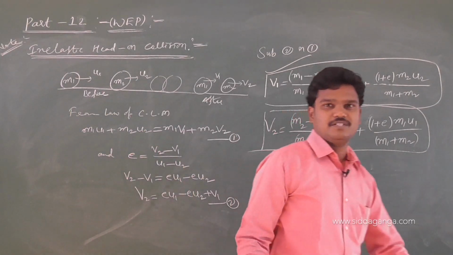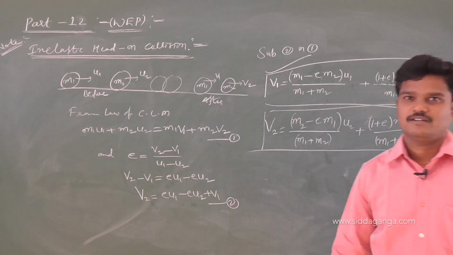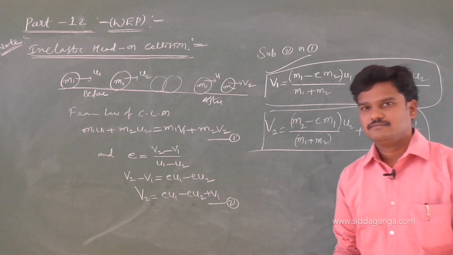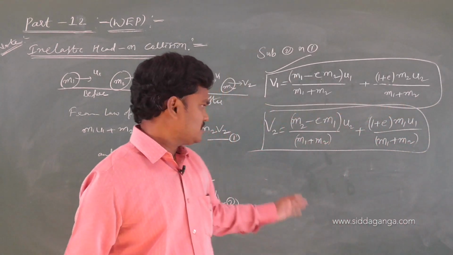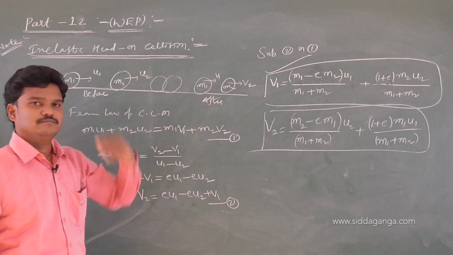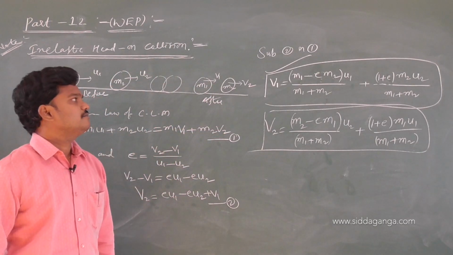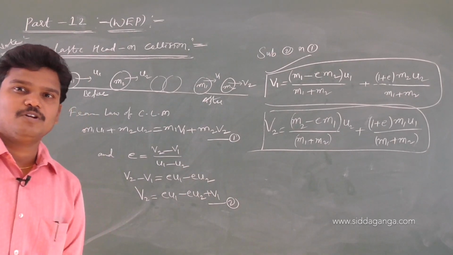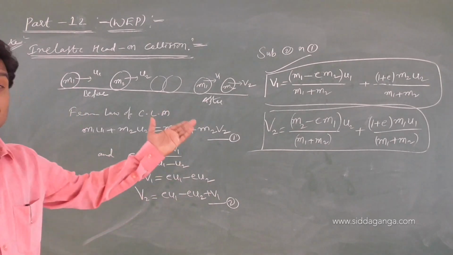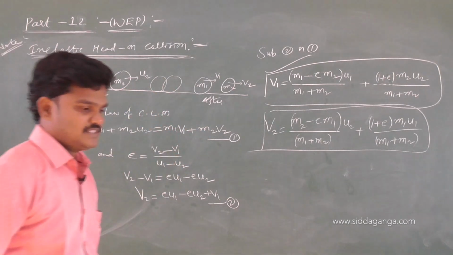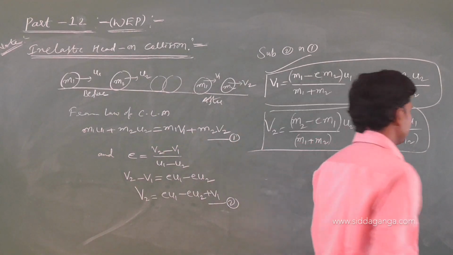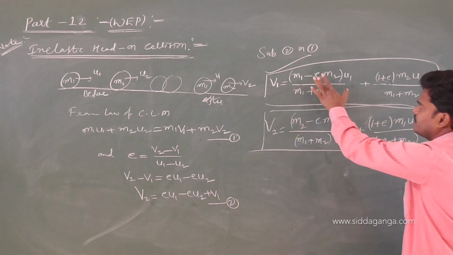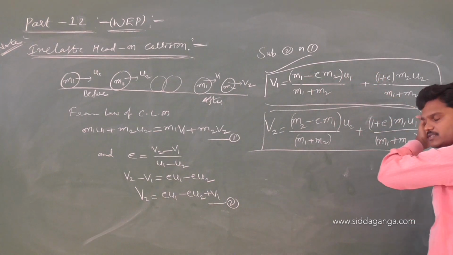No need of derivation. If it is needed, I will derive. Generally I have a habit of deriving everything, but it's not needed, so I am leaving it now. Just substitute this value here, then continue. Okay. Write v1, v2 formulas. So far you know v1, v2 formulas for elastic collision. Now v1, v2 formulas for inelastic collision, semi-elastic. If they give e value 1, you will get elastic. Take e value 1, you will get the previous formulas.